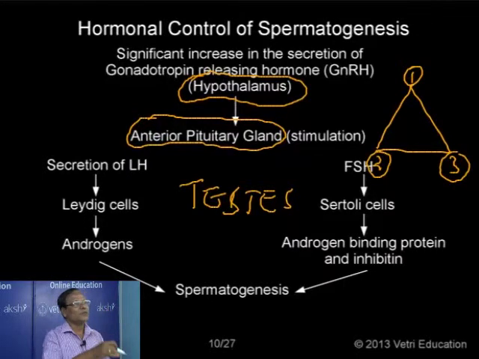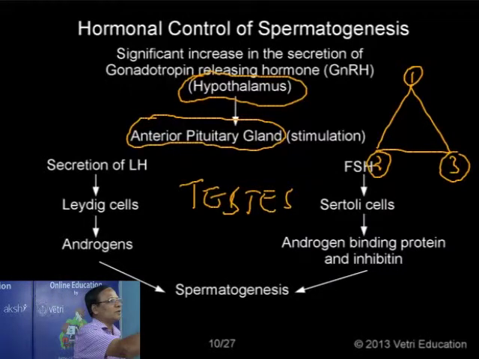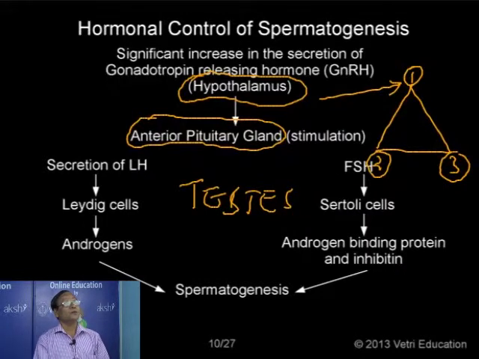So these are all the 3 factors that are interrelated in regulating the testicular function. At the time of puberty, factor number 1 is operating, namely the hypothalamus. There is a significant increase in the secretion of gonadotropin releasing factor. We have the gonadotropin hormones, LH, FSH, and also lactogenic hormone. These are simply called gonadotropic hormones or gonadotropins.